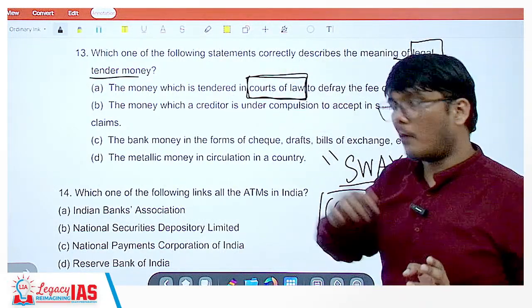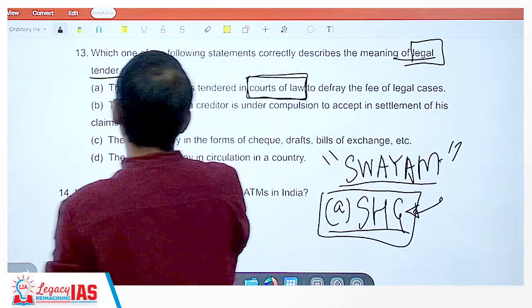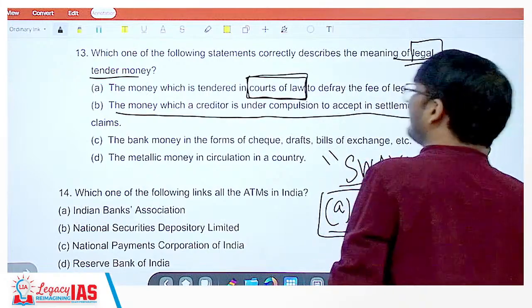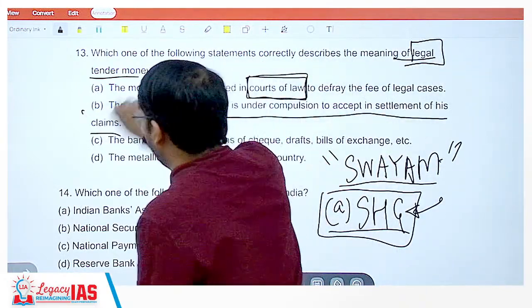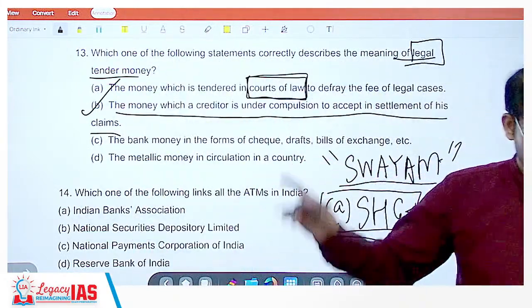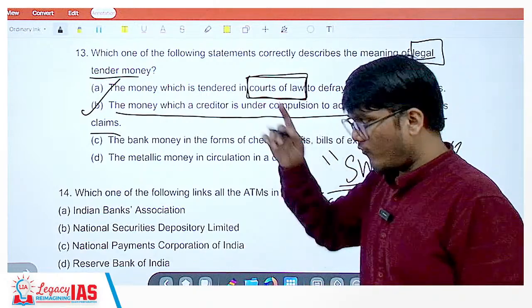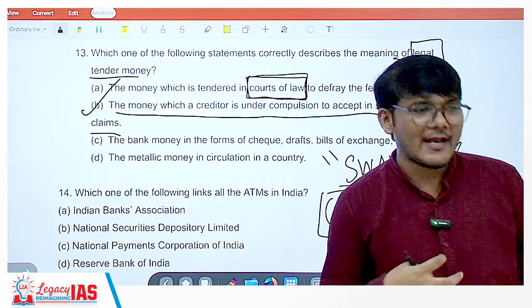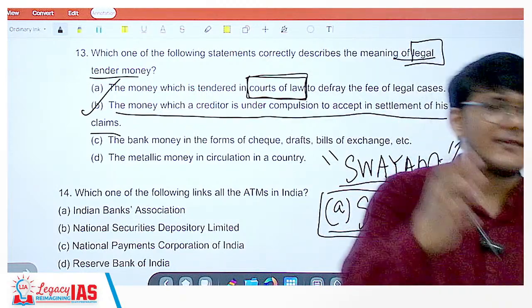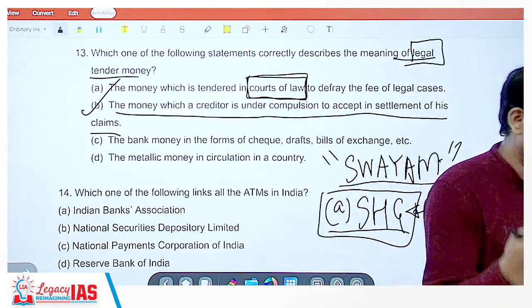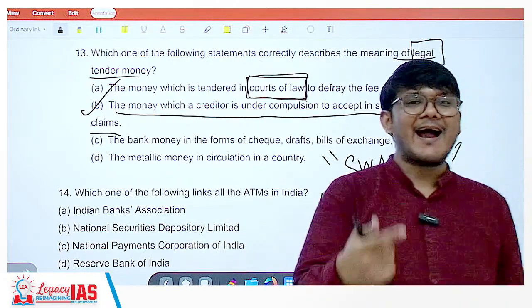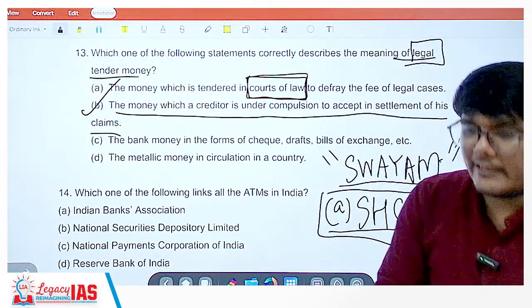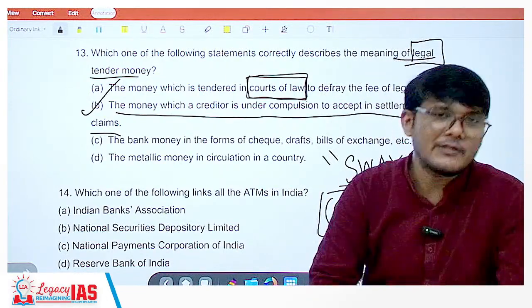So avoid it. Okay. Second, the money which a creditor is under compulsion to accept in settlement of his claims. Yes, absolutely yes. Why is that the case? See, if I give you 1000 rupees at a 10% interest rate and you have to return that to me, after 1 year you will return 1100 rupees.